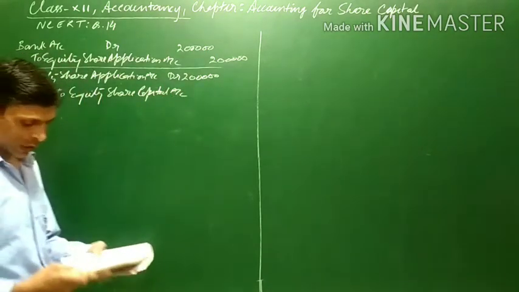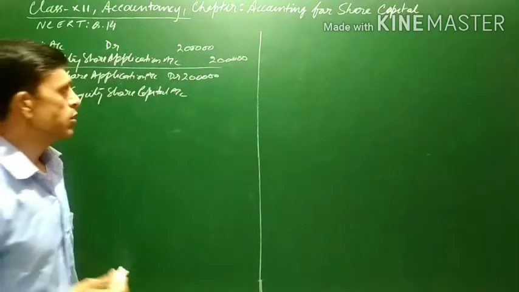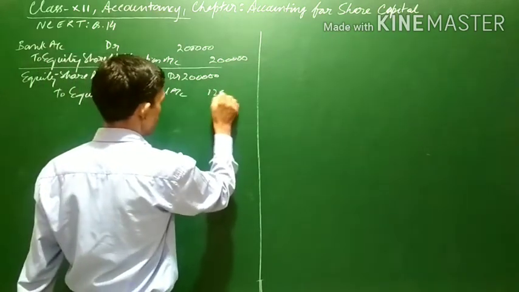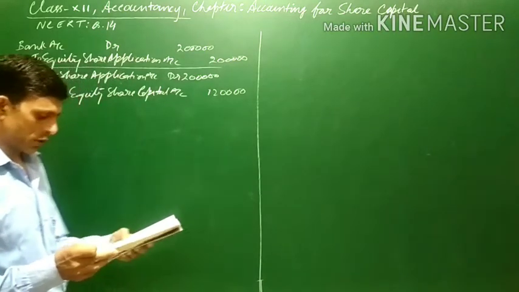In the share capital account, since only 6,000 shares are issued, share capital will be credited with 1,20,000 for 6,000 shares at the rate of rupees 20 per share.